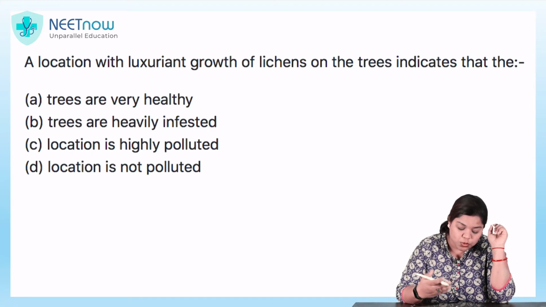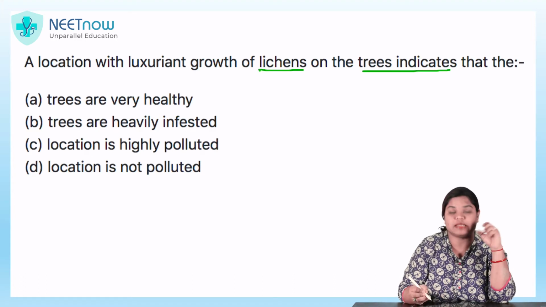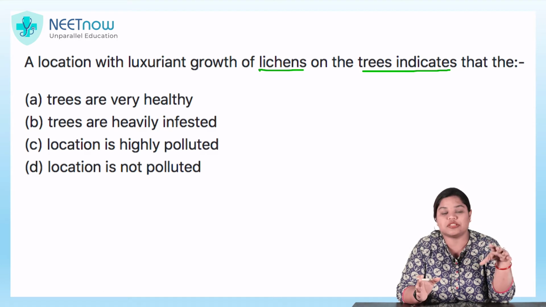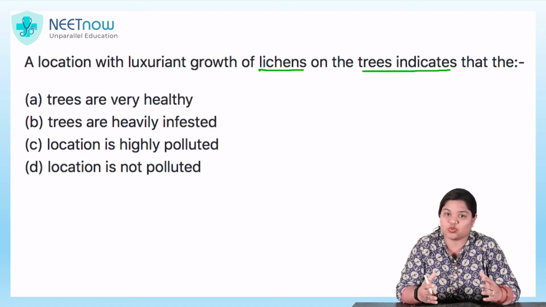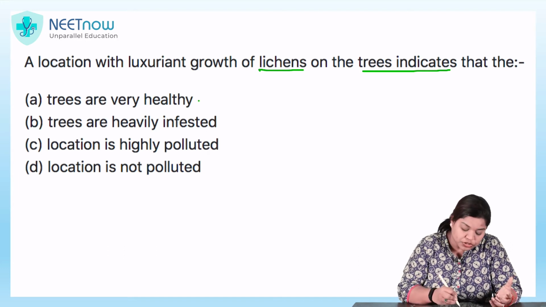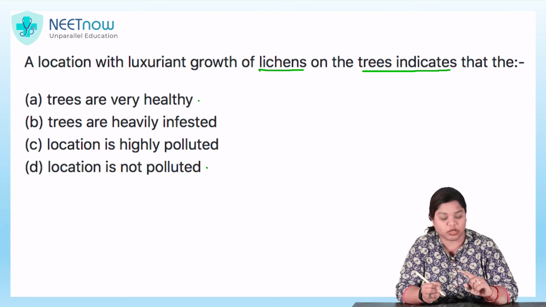A location with luxuriant growth of lichens on the trees indicates that. Now, if there are certain trees and on which we find a number of lichens, what does it indicate? Trees are very healthy. Trees are heavily infested. Location is highly polluted. Location is not polluted.